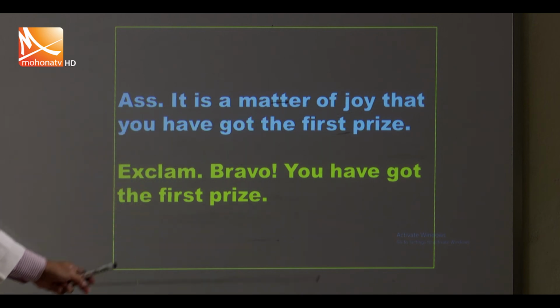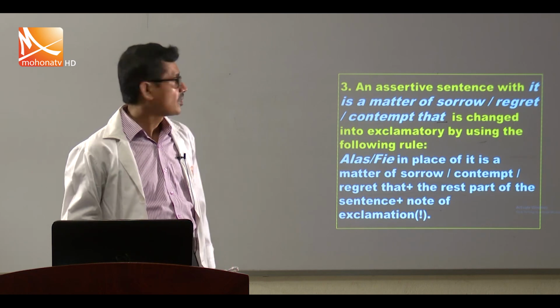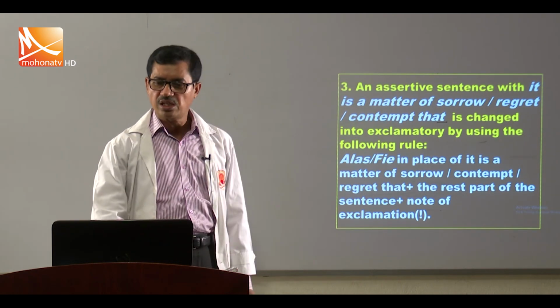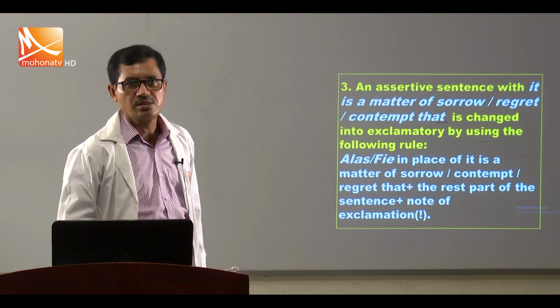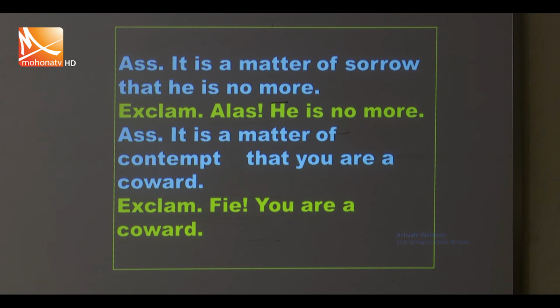It is a matter of joy that you have got the first prize. Bravo! You have got the first prize. We use bravo instead of it is a matter of joy that. An assertive sentence with it is a matter of sorrow, regret or contempt that is changed into exclamatory by using the following rule: alas or fie in place of it is a matter of sorrow or contempt or regret that, plus the rest part of the sentence plus note of exclamation. It is a matter of sorrow that he is no more. Alas, he is no more. It is a matter of contempt that you are a coward. Fie, you are a coward.